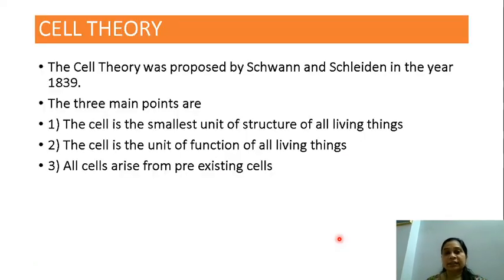Now, what is a cell theory? Many scientists put forward many ideas about cells. This was all compiled together, and one common theory, known as the cell theory, was proposed. The two main scientists who proposed this theory were Schwann and Schleiden in the year 1839. There were three main points of this cell theory.